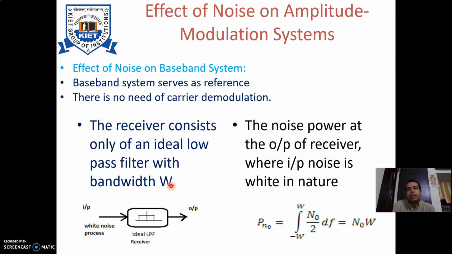So we design a filter which will be low pass in nature, and it will process the frequency right from 0 to W. In a mathematical representation, you will have the ideal low pass filter having frequency response from minus W to plus W, and the signal will be processed through it. That is one particular consideration.